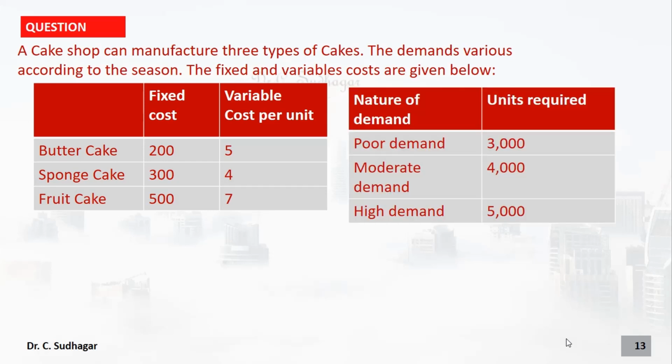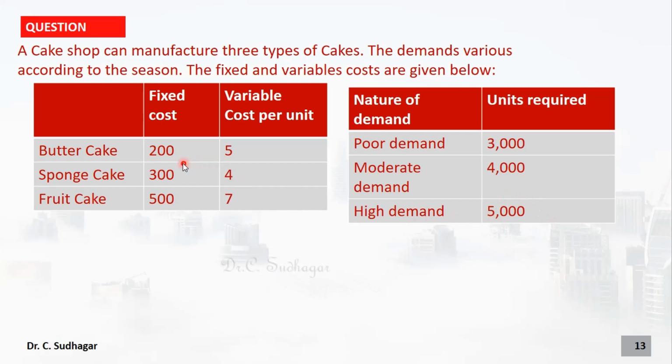Now, the nature of the demand: if the market is a very poor market, the units that can be sold are only 3000 units. That is, 3000 cakes only we can sell if the market is a bad or poor market. It is not responding well. If the market is a moderate market, that is in between low and high, we can expect sales of 4000 cakes. If the market is a very good market, if it is a very good season, we can expect sales of 5000 units of cakes.